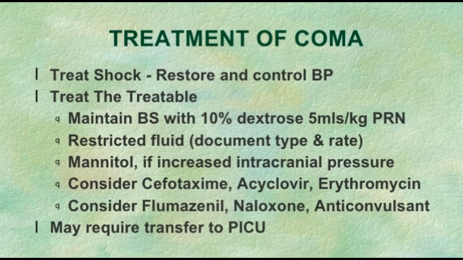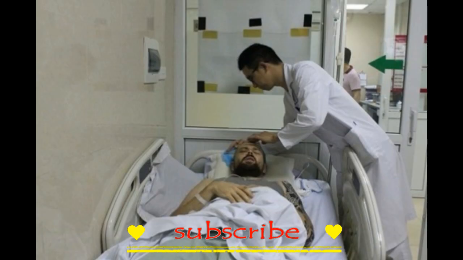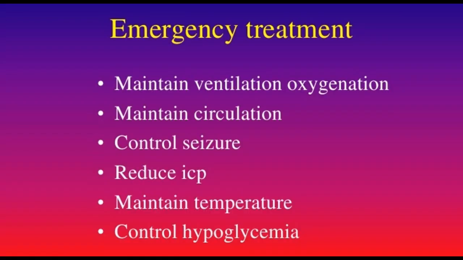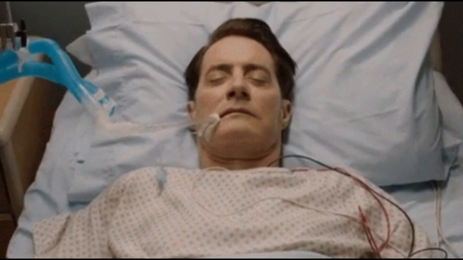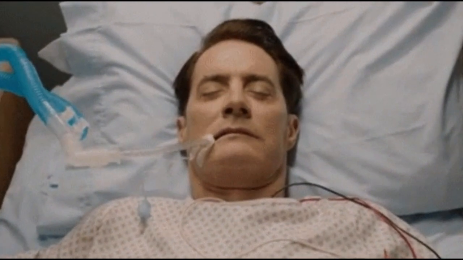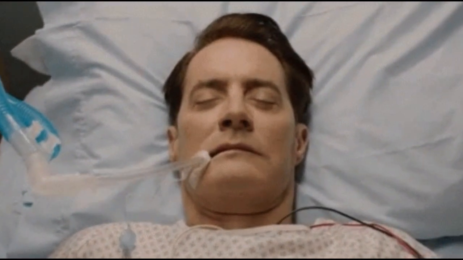For example, if there is an infection that's affecting the brain, antibiotics may be needed. Glucose may be required in the event of a diabetic shock. Surgery may also be necessary to relieve the pressure on the brain due to swelling or to remove a tumor. Certain drugs may also help relieve the swelling. Medication may also be given to stop seizures if necessary. In general, treatment for a coma is supportive. People in comas are looked after in an intensive care unit and may often require full life support until their situation improves.